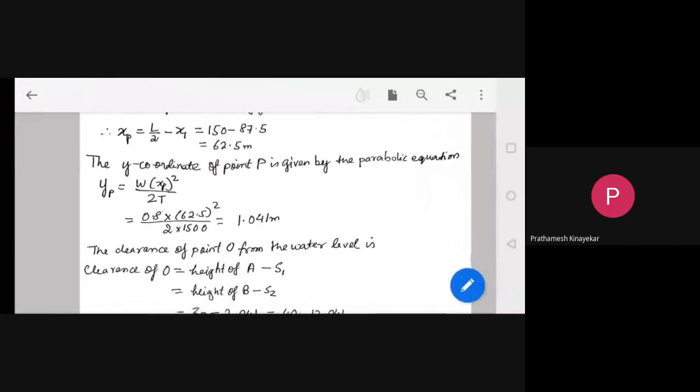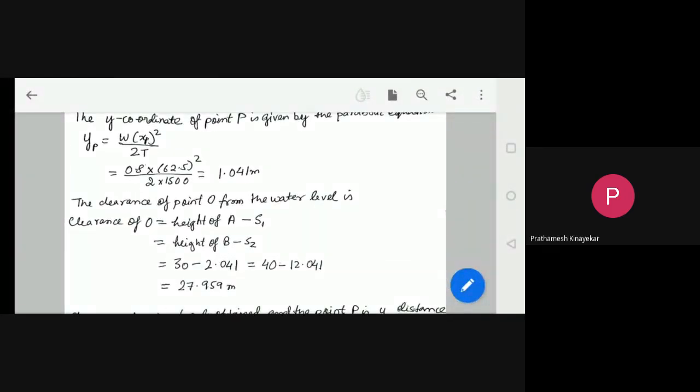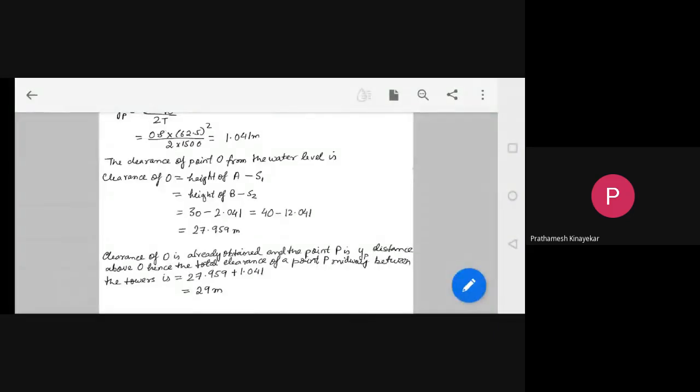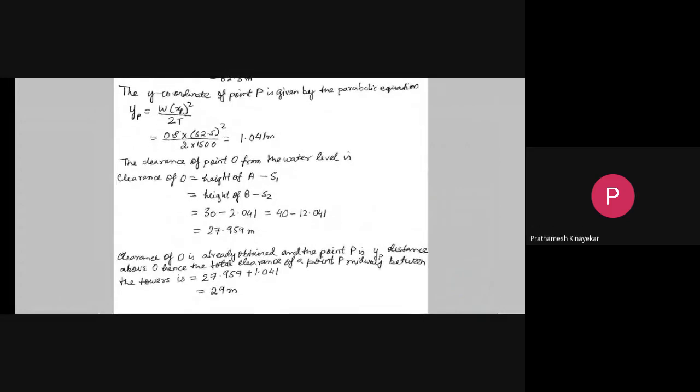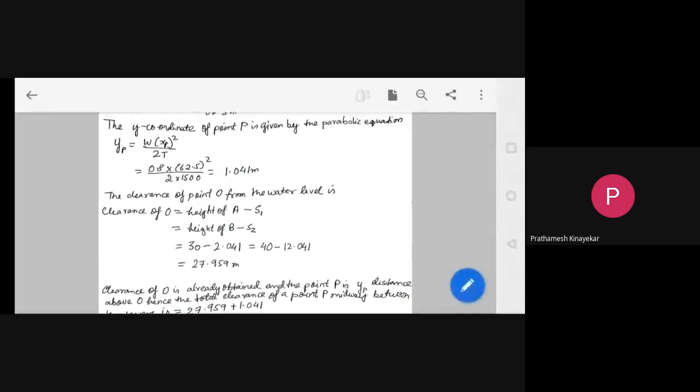Are you getting this now? XP and YP, then YP you are just adding to get the total clearance from O and P, means from ground to P. I think you need some time to go through it. See the diagram and then you will understand automatically. How many of you are not getting it, just message me. I need to know whether you are understanding this or not.